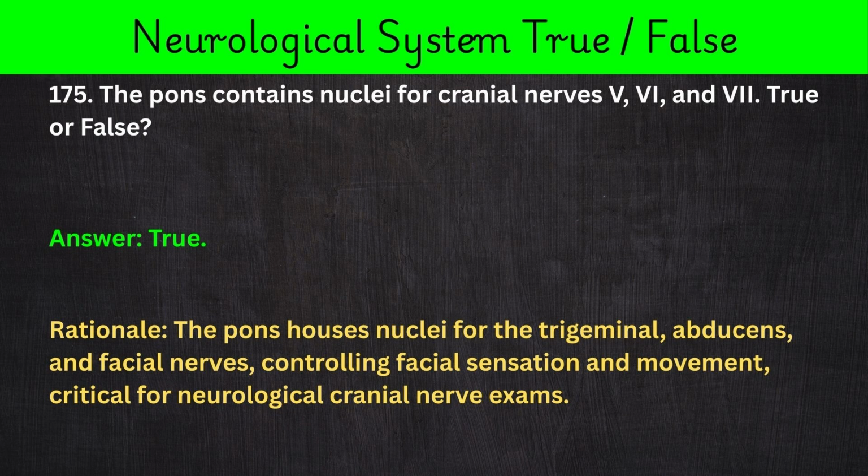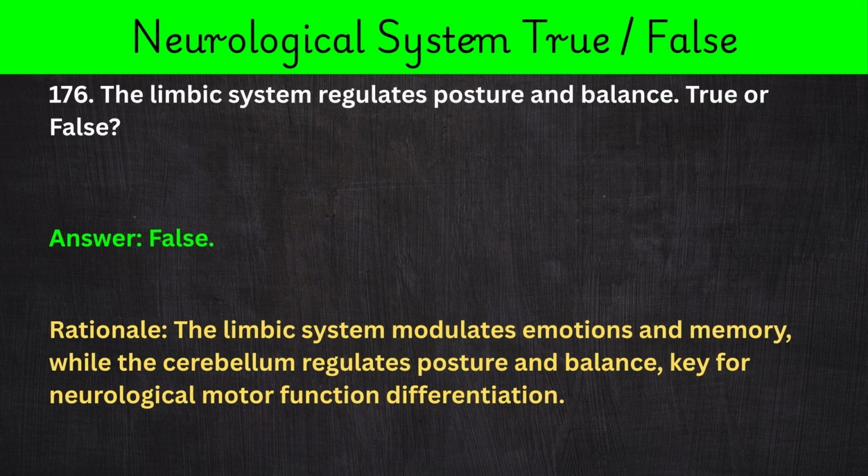Answer: true. Rationale: the pons houses nuclei for the trigeminal, abducens, and facial nerves, controlling facial sensation and movement, critical for neurological cranial nerve exams.